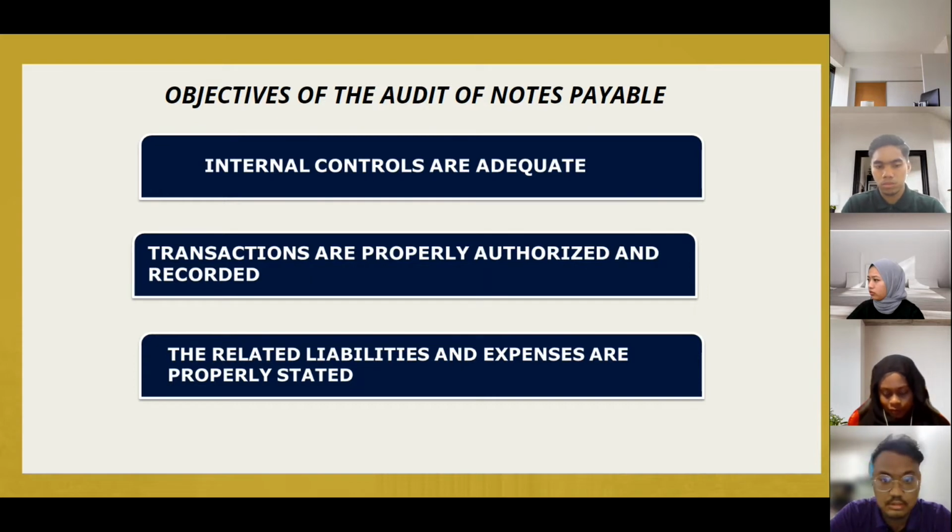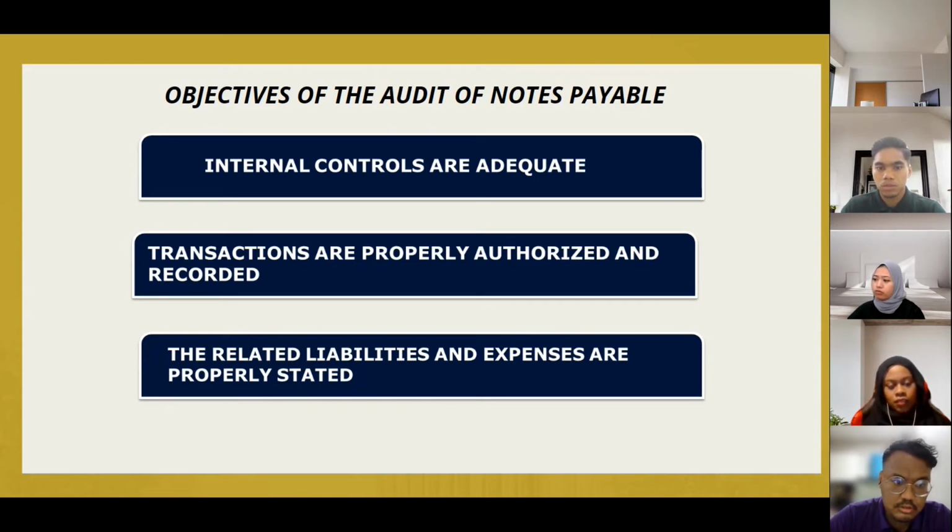So for objective number one, internal controls are adequate, which means internal controls are acceptable or not, that is, whether internal control has strength or deficiency. If internal control is strong, it can provide evidence that the financial statements are accurate, help the company avoid any misstatement in recording transactions of notes payable, and help avoid any late payment made after the deadline stated in the agreement. So that's the meaning of point number one, internal controls are adequate.